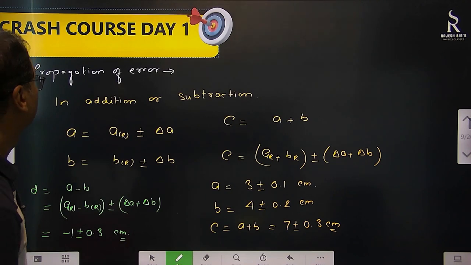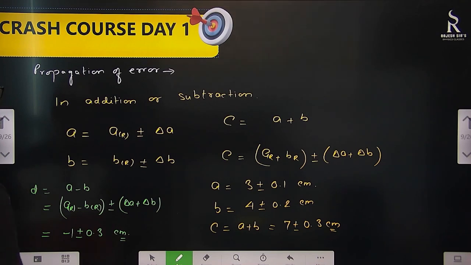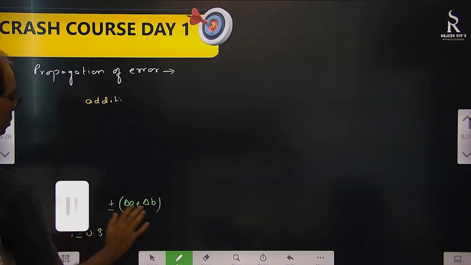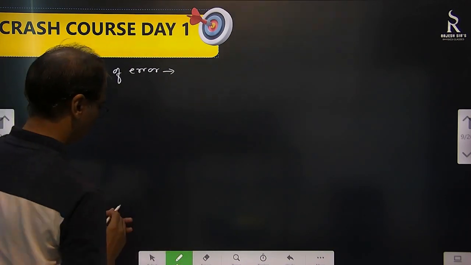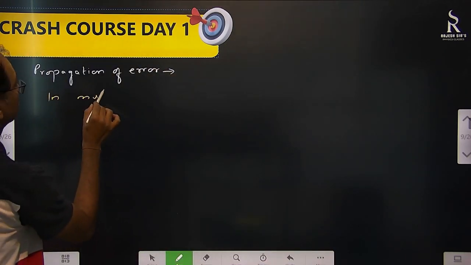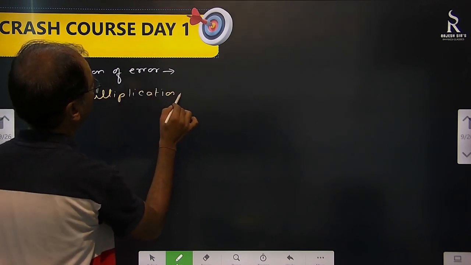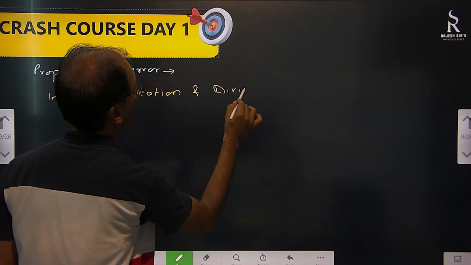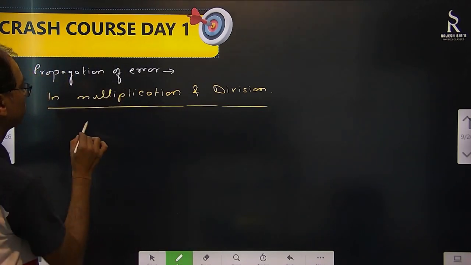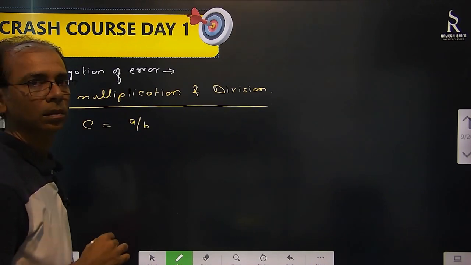Okay, fine. But when we are going to talk about multiplication and division, then what we are going to do? Let's see. Okay, multiplication and division. Now suppose that we have C equal to A by B. Okay, so what will happen?